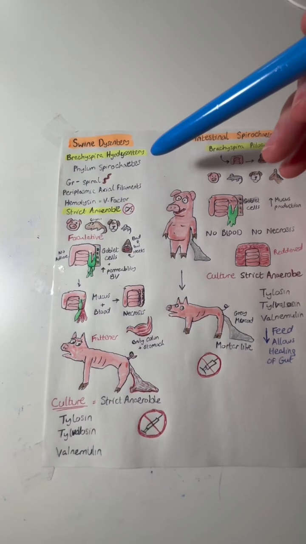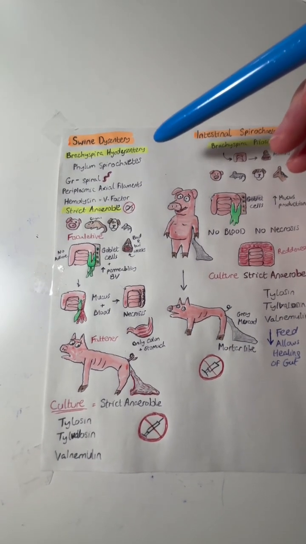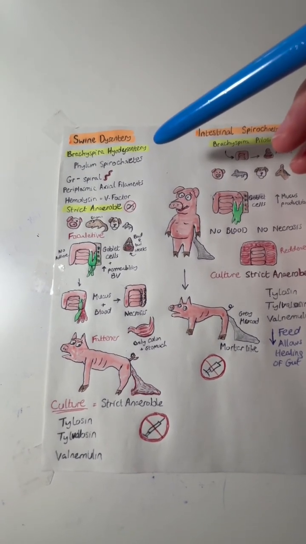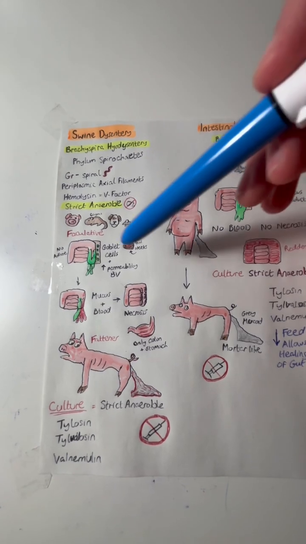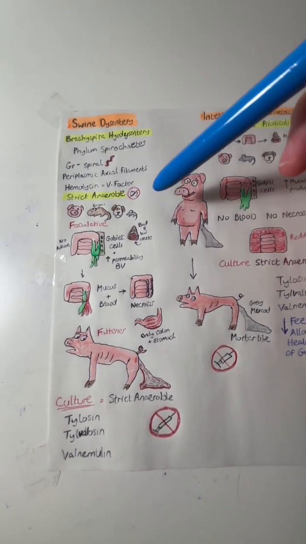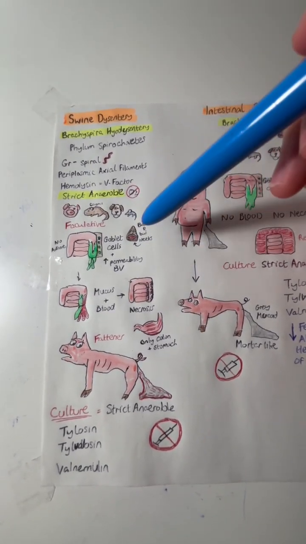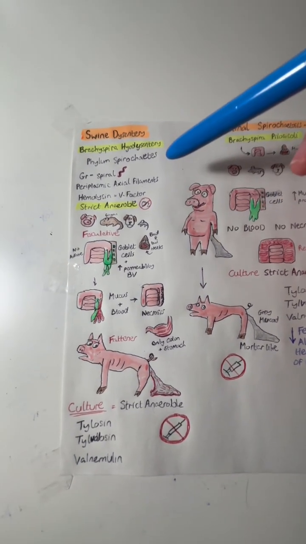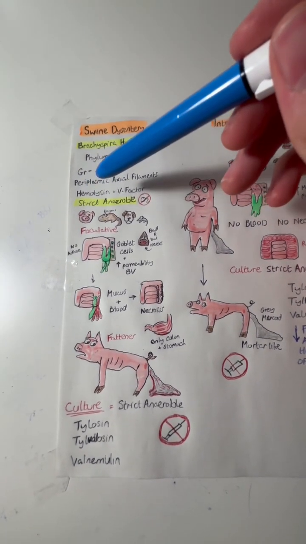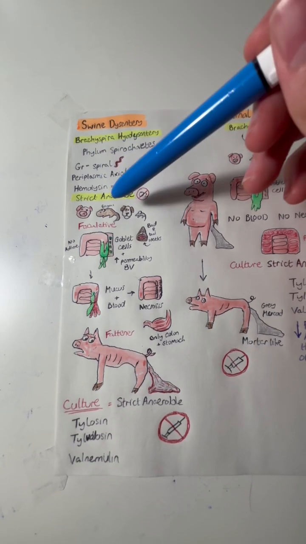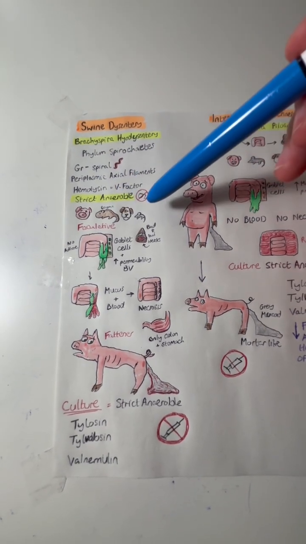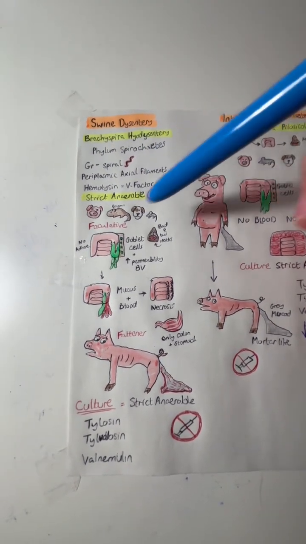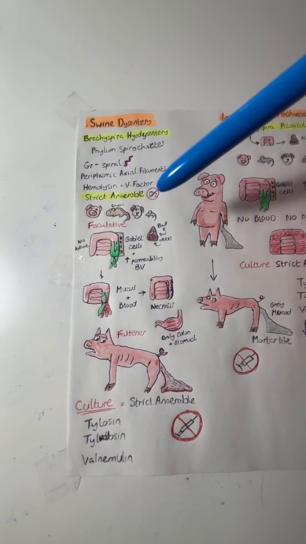For the epidemiology, there are 11 serotypes, and it spreads horizontally in the feces. There is low resistance, but it can survive in the feces. This is because the feces can create an anaerobic environment. The main host is swine. However, it can live in coypu, also known as nutria, as well as dogs, mice and rats. These animals will remain carriers for the rest of their lives.